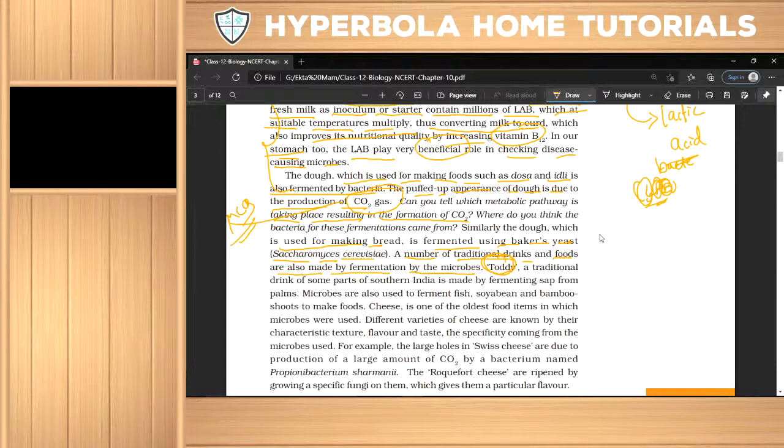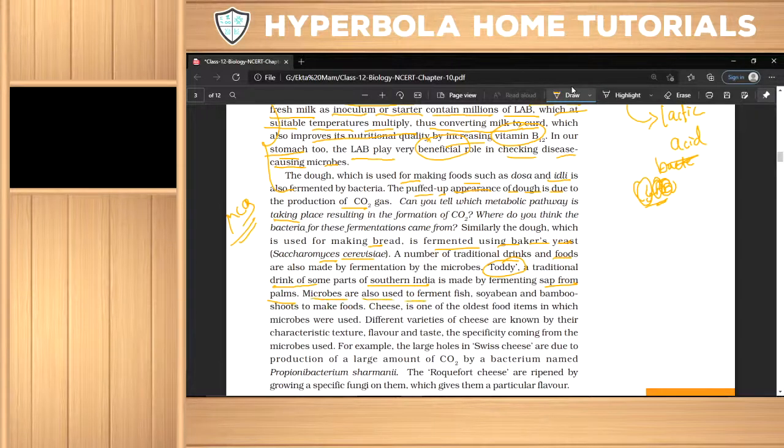And traditional drink of some parts of southern India is made up of fermented sap from palms. विच एग्जाम्पल? टोडी. टोडी कहाँ का एग्जाम्पल है? Southern India. क्या बनाता है वो? Sap from the palms. And this drink toddy is also fermentation, a traditional fermenting drink.